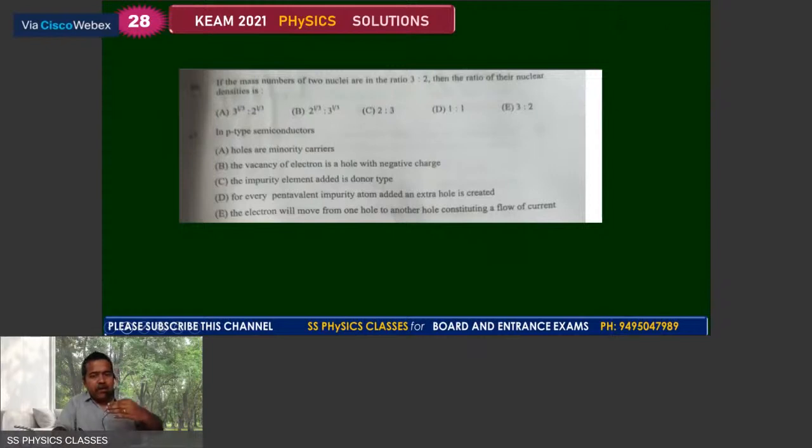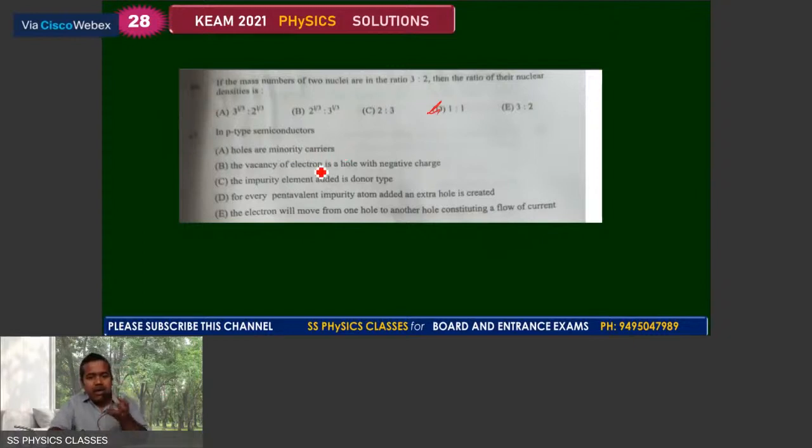If the mass numbers of two nuclei are in the ratio 3:2, the ratio of their nuclear densities is? So that is the concept there. Here keep in mind that nuclear density does not depend on the mass number in any way. It is a constant, of the order of 10 to the power of 17, and hence we get the answer as D choice.